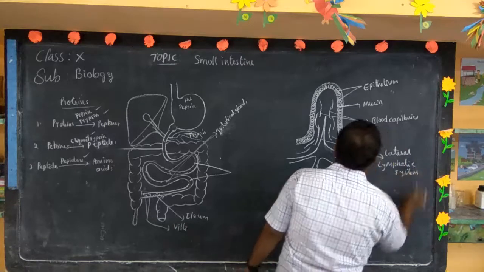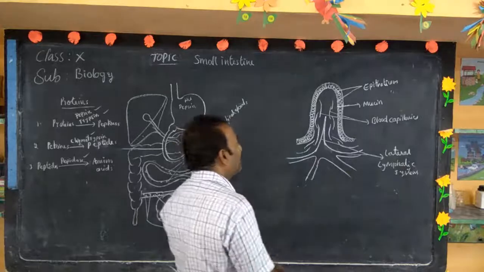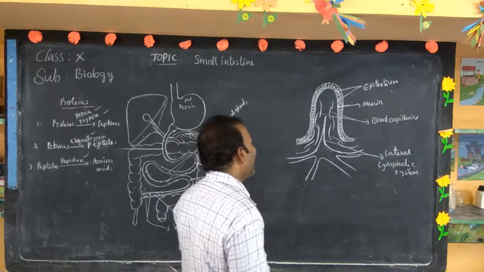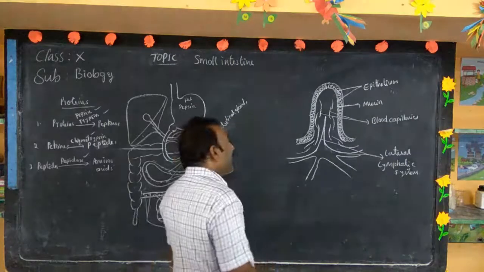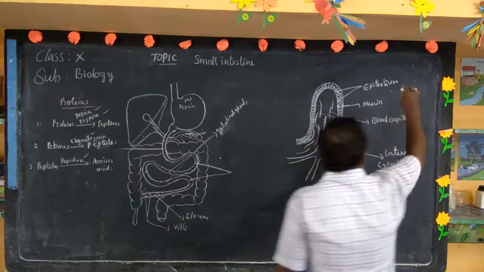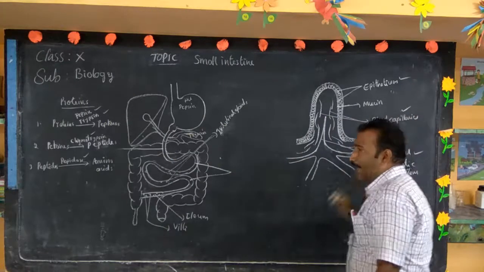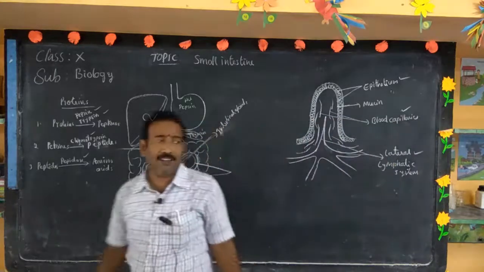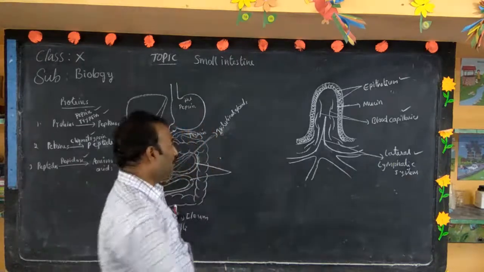So each villus consists of epithelium, mucin layer, blood capillaries, and a lateral lymphatic system. In which epithelium, blood capillaries, and lateral lymphatic system, these three help in the absorption of digested food.